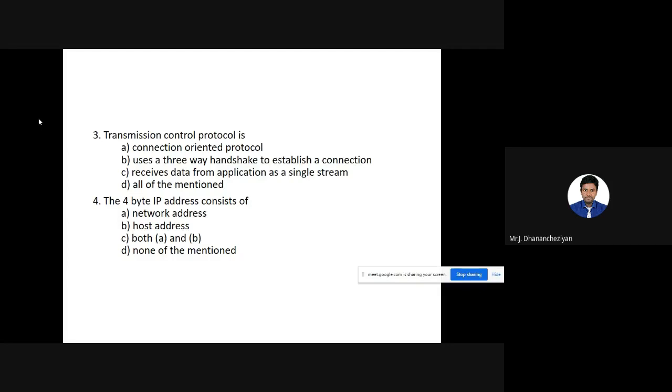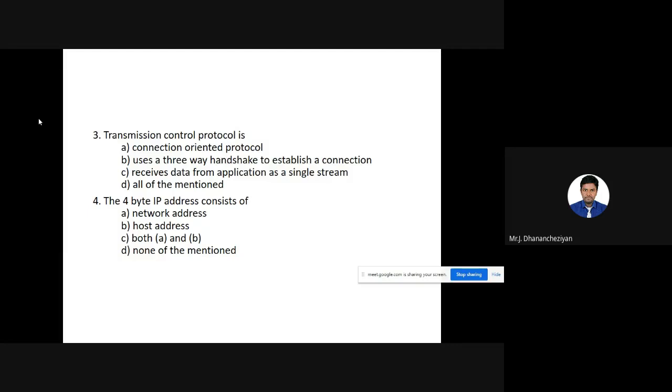Next question is, the 4-byte IP address consists of. So we all know what an IP address is. An IP address is a 32-bit dotted decimal identifier which is given to a network-implemented device. It can be a network device or a host computer present inside any network. It can be a local area network or a wide area network, or whatever may be the network infrastructure. But what is in an IP address? What is it going to have?